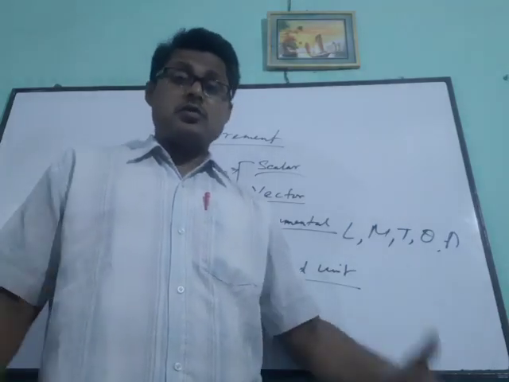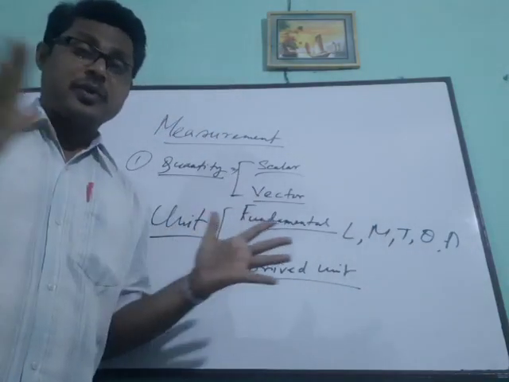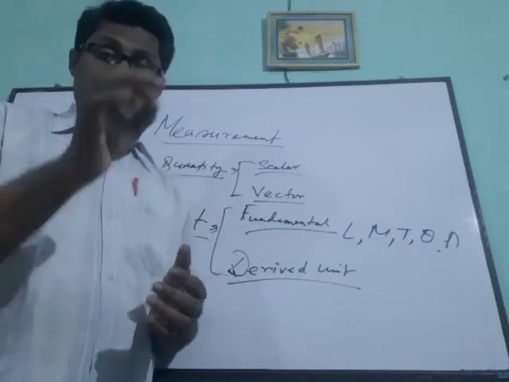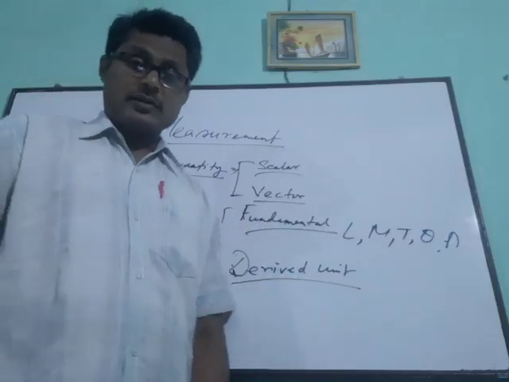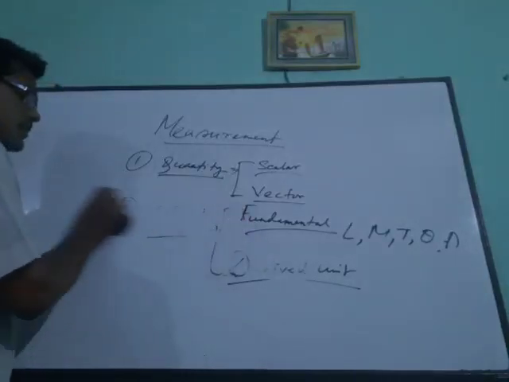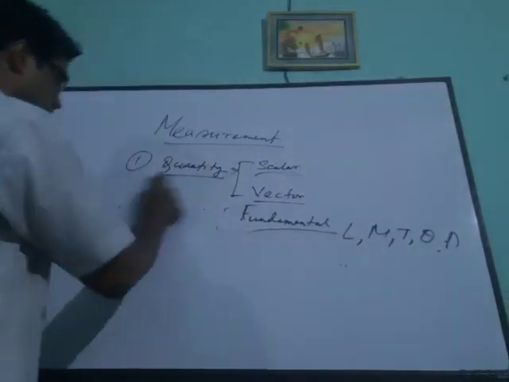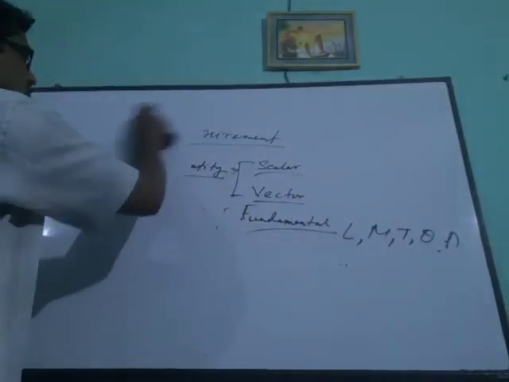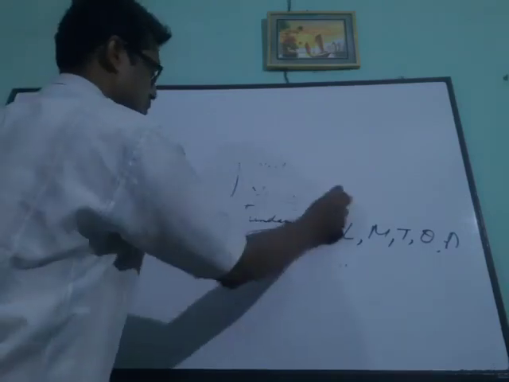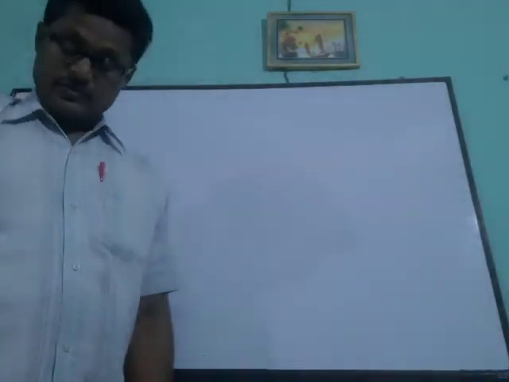So when you want to form a derived unit, you have to use the fundamental units and put the proper power. So the next topic is about dimension.